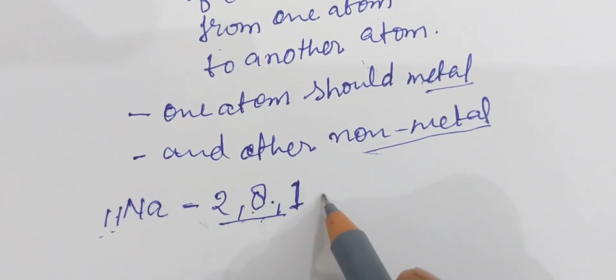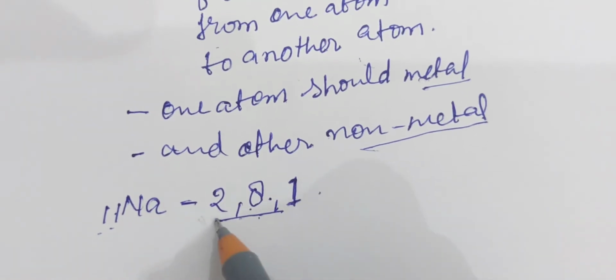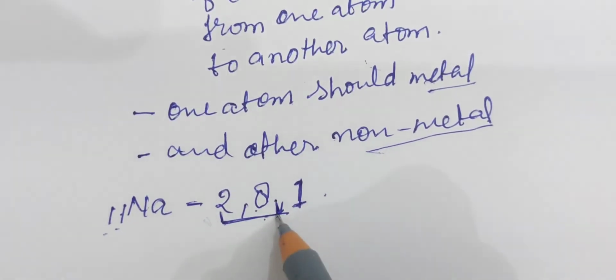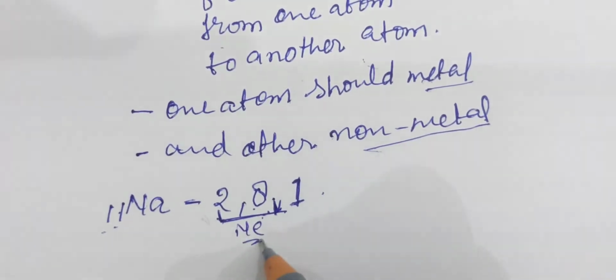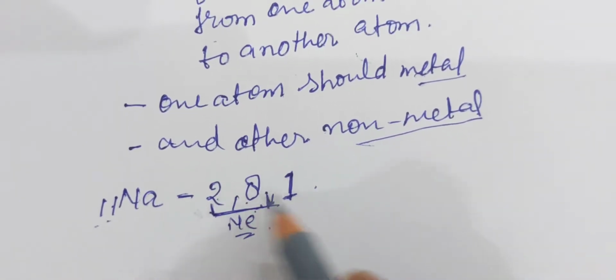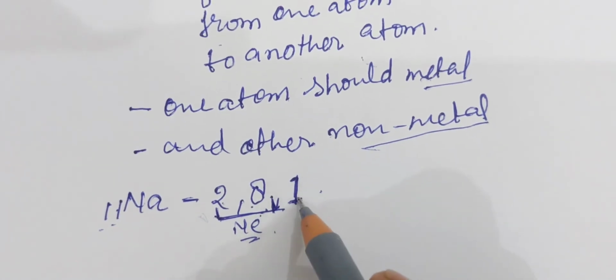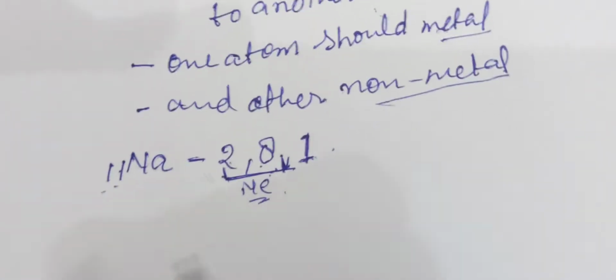If it loses its one electron, then it will occupy the electronic configuration of inert gas neon.